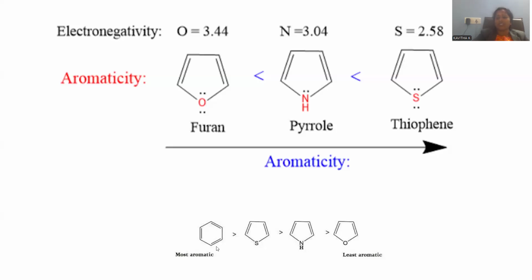There is no restriction of flow of electrons. All the electrons are freely moving. And moreover, all the similar atoms are present, so there is no ambiguity and no kind of electron polarization within the molecule. In the case of benzene, all of these take part in the aromatic nature, giving higher aromaticity, but certain electronegative factors operate in the heteroatom-containing 5-member ring systems, so they are less aromatic in nature.